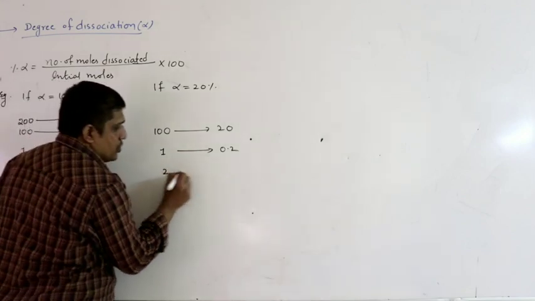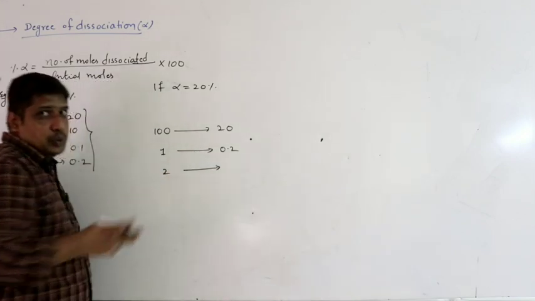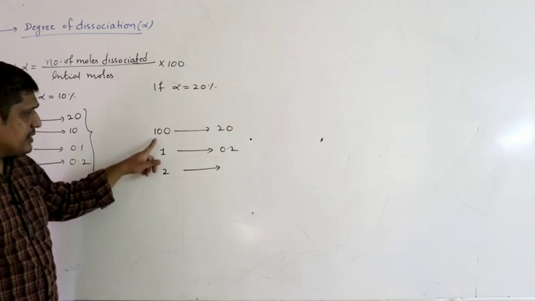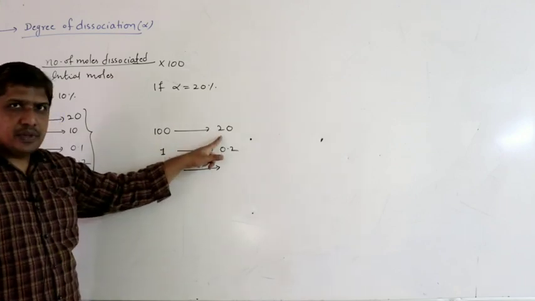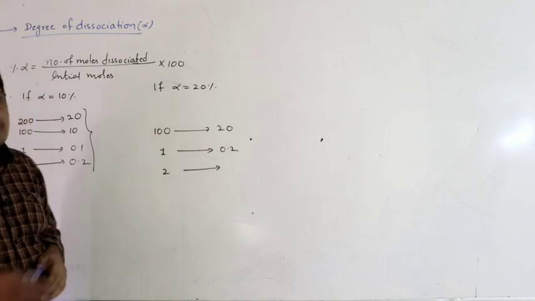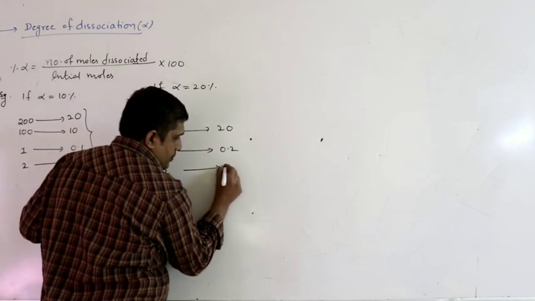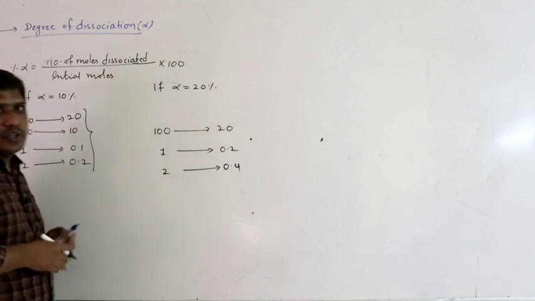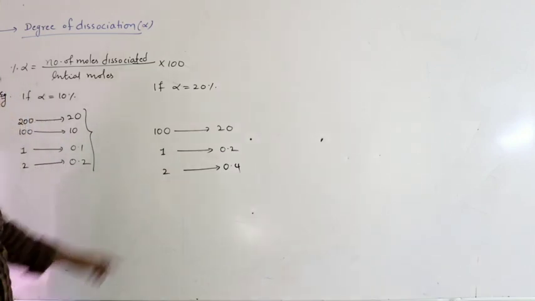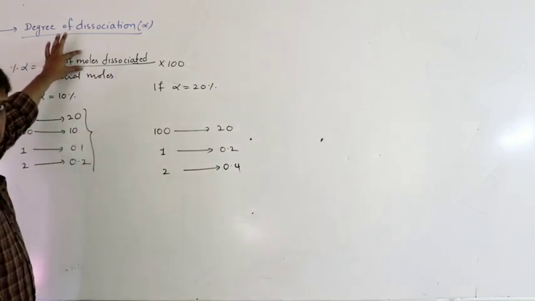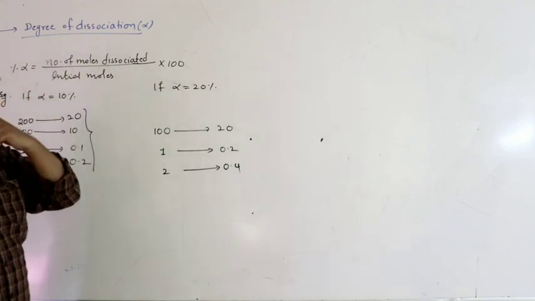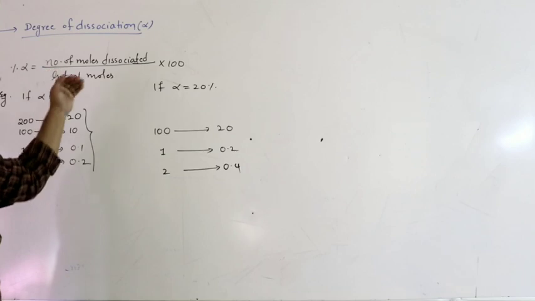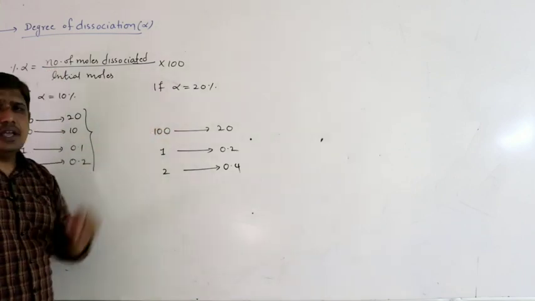Or you can take 2 moles. Initial moles can be 2. For every 100, 20 moles are dissociated. For 2 moles, how much? 2 into 20 by 100. That is 40 by 100, you will get 0.4. So its degree of dissociation is 20%. How? 0.4 moles are dissociated, initial moles 2. 0.4 by 2 into 100. 0.4 into 100 is 40, 40 by 2 is 20. So you will get 20%.